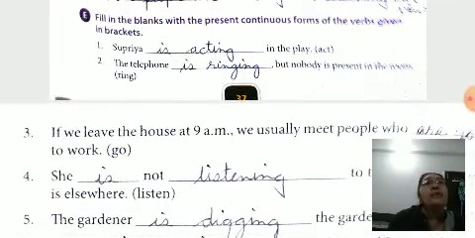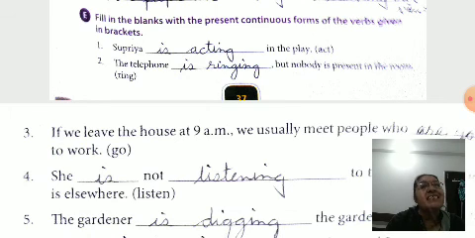Next, fill in the blanks with the present continuous form. Supriya is acting. Here they give in brackets only the base form of the verb, act. We have to convert it into the present continuous tense. Then keep in mind am, is, are plus verb ing. As per the subject we put am, is, are. Supriya is a third person singular, so we use is acting.